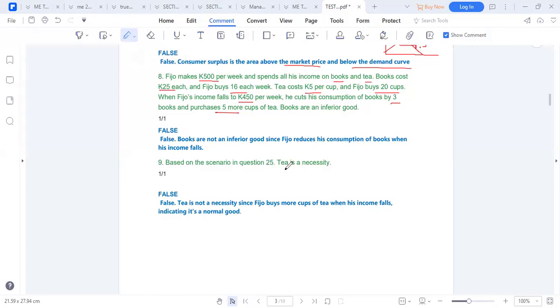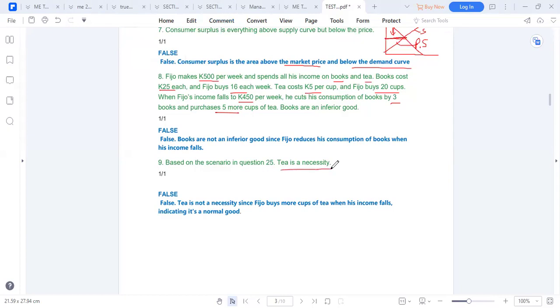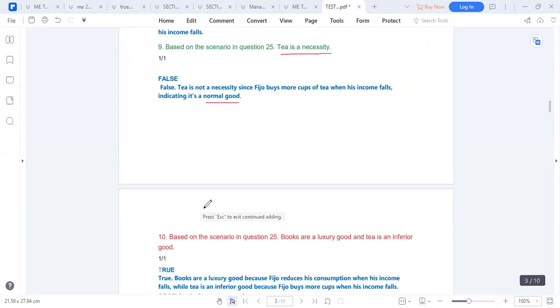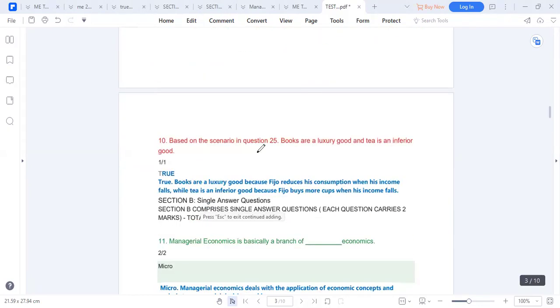We go to the next question based on the scenario in question 8. Tea is a necessity. No, tea is not a necessity since Fijo would buy more cups of tea when his income goes up. So tea is actually a normal good. A normal good is a good that we buy more of as our income goes up and less of if our income decreases.